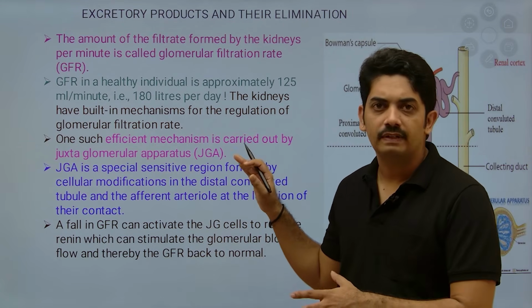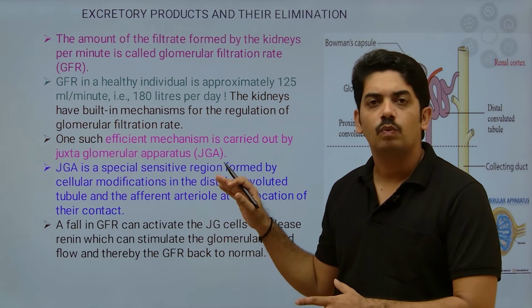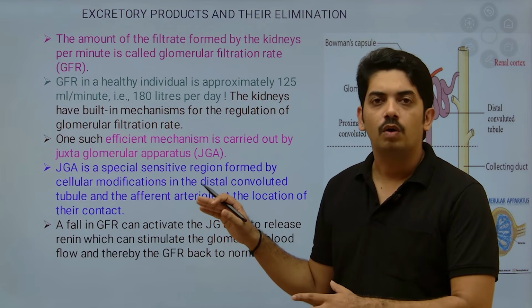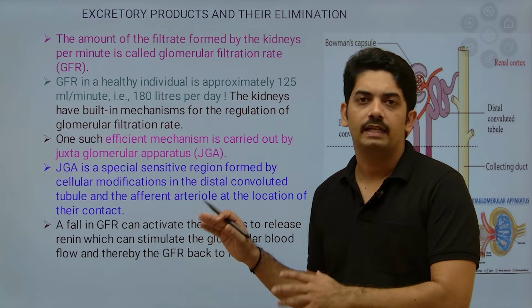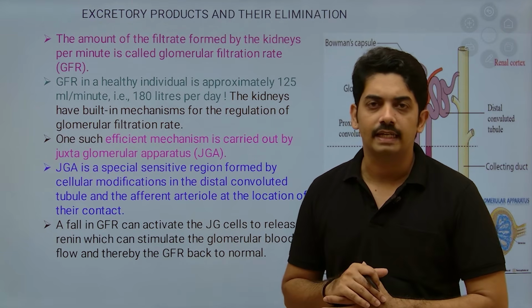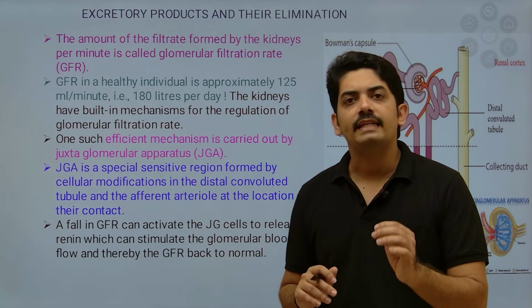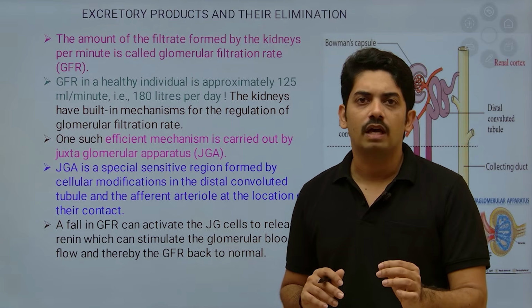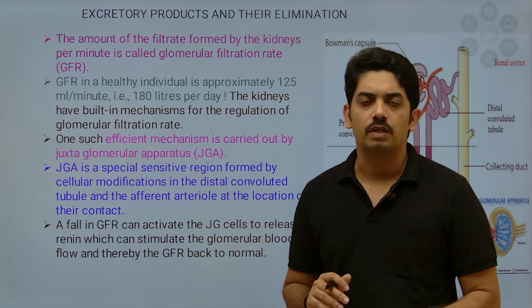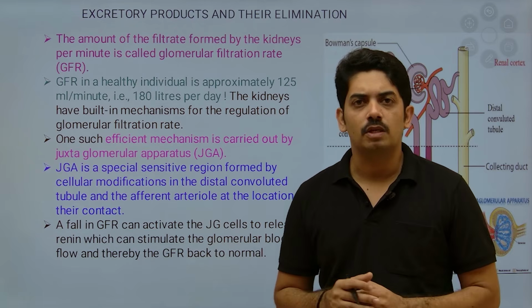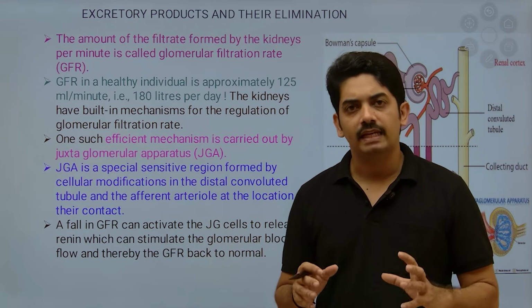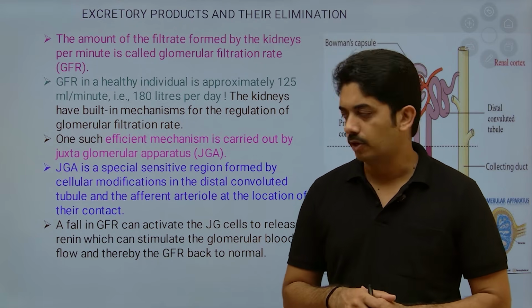Out of around 180 liters per day, only 1 to 1.5 liters of urine is excreted. That means 99% of the glomerular filtrate is reabsorbed, mainly in the tubular part of the nephron.